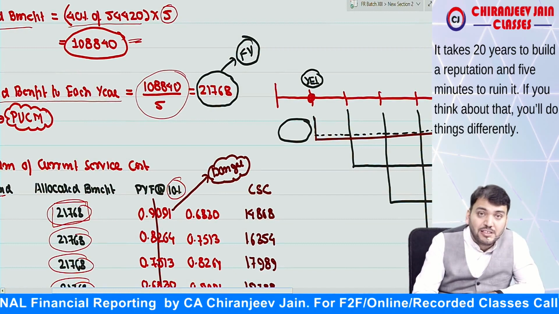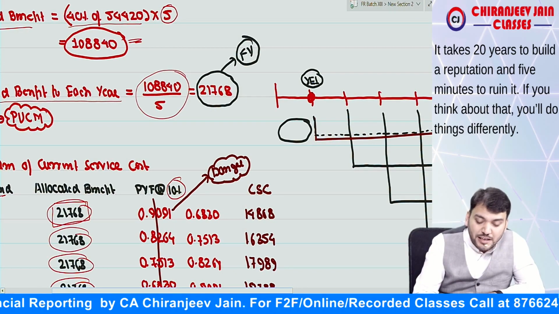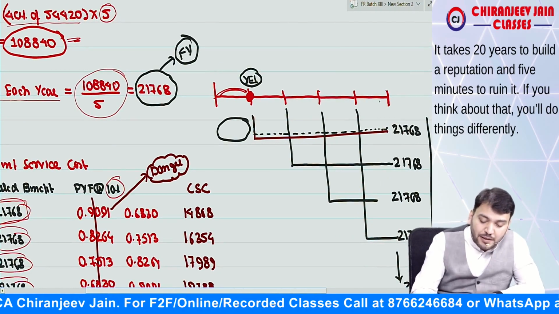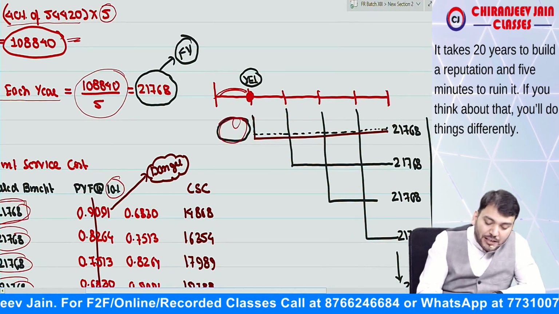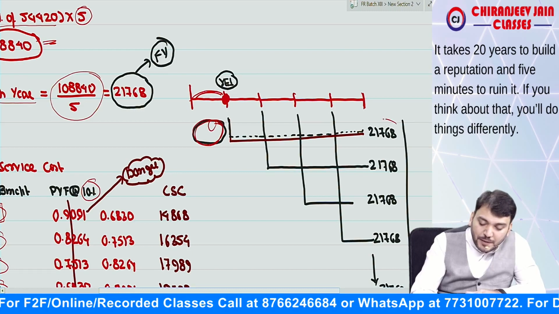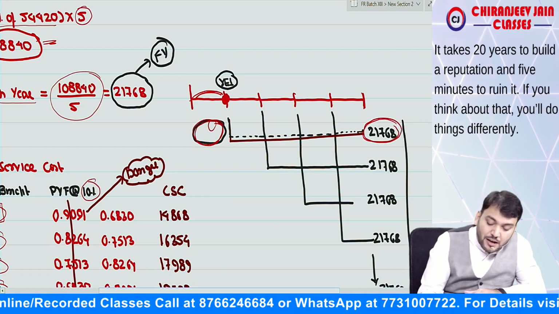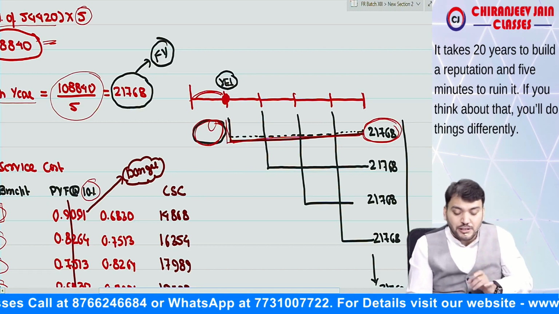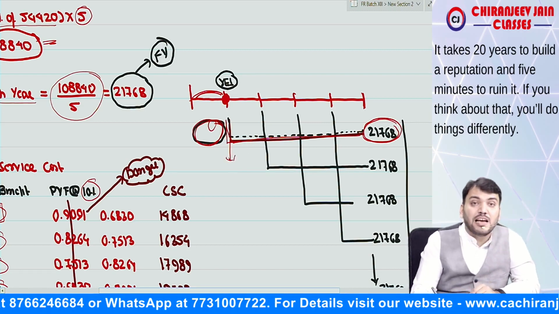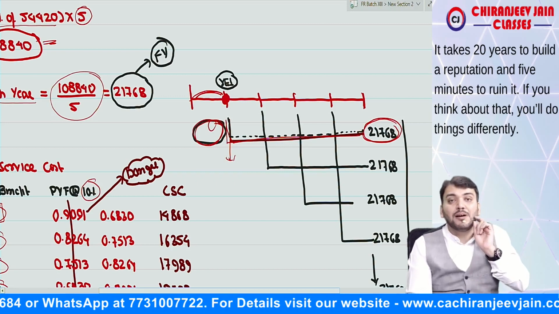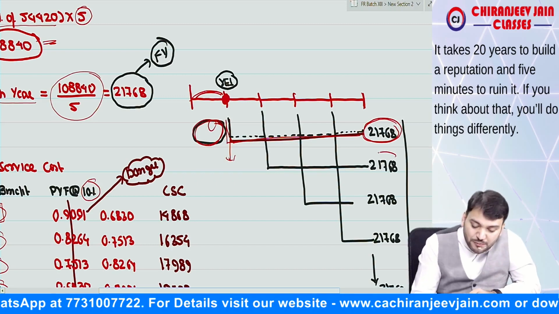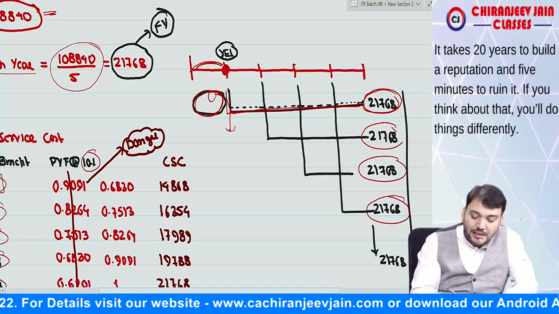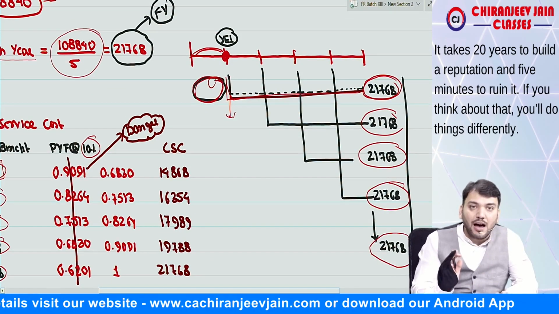We are recognizing the employee benefits expense for year end one, and this service is already provided. And this is at the end of 5 years. So whatever allocated benefit, that allocated benefit is payable after 4 years now. So we'll do discounting for how many years? 4 years. Are you getting what I'm saying? So this becomes the present value of this allocated benefit, and that will be the amount of current service cost. Similarly, this is for 3 years, this is for 2 years, this is for 1 year. And this is for what? Year beginning. Are you able to understand?